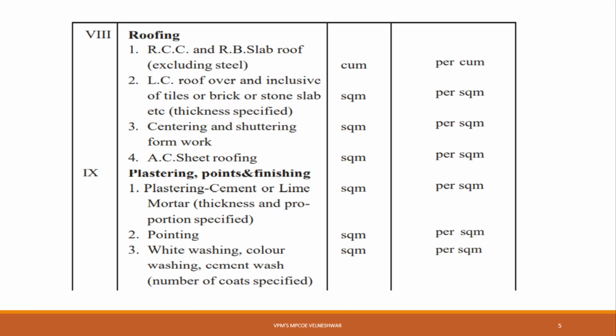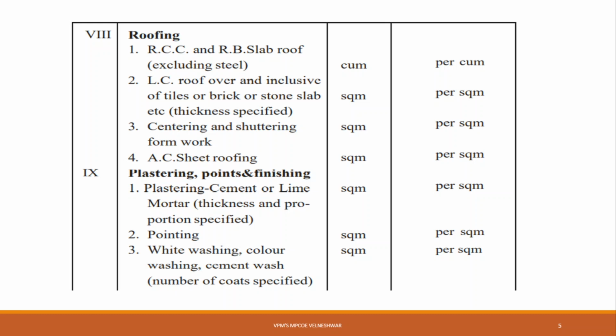Now the next item is your roofing. In roofing, an RCC and RB slab roof excluding steel, if there is no steel present in your roofing, will be calculated in terms of cubic meter. Okay. Then lime concrete roof, inclusive of tiles or bricks or stone slab, thickness specified, is also calculated in square meter. I have already told you about lime concrete. Okay. Then centering and shuttering formwork is always in square meter.